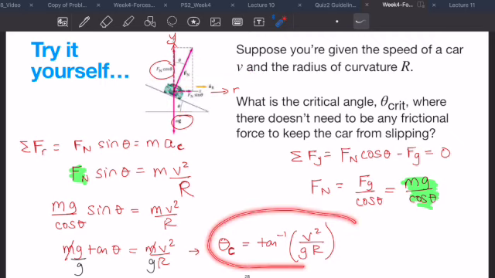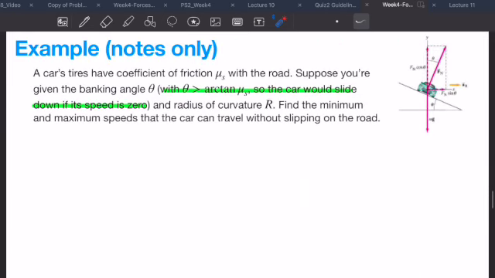And we found that this was the critical angle theta, that you need to bank the road such that you don't need to rely on friction at all. So basically we completely turned off friction and did this calculation. Now we're going to go ahead and turn on friction.